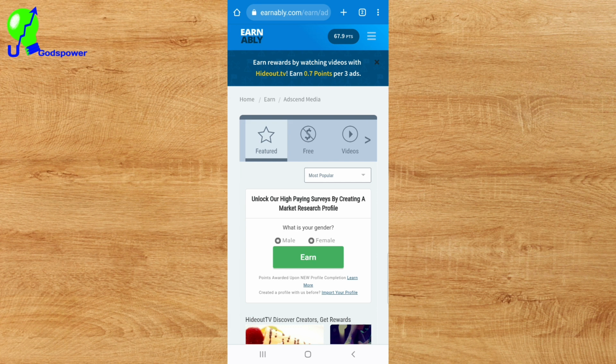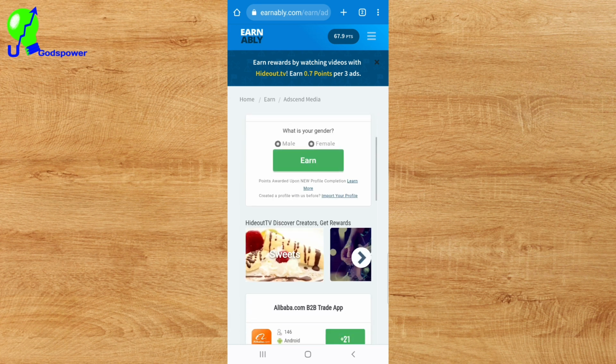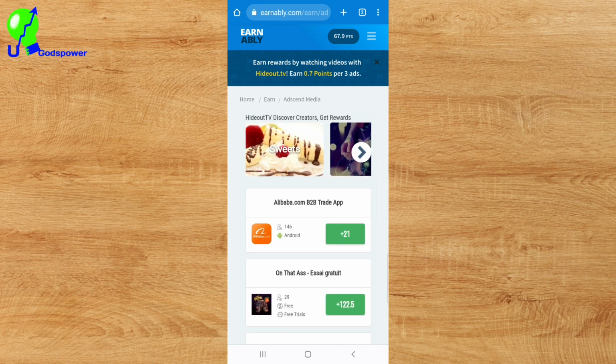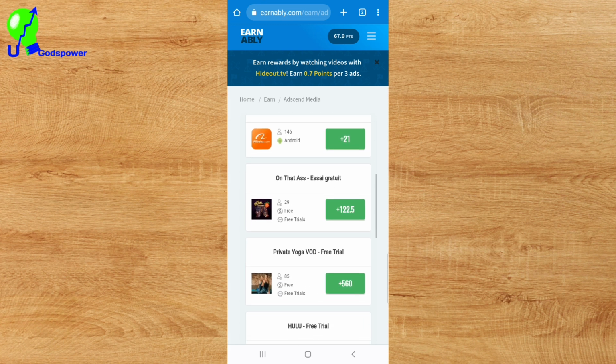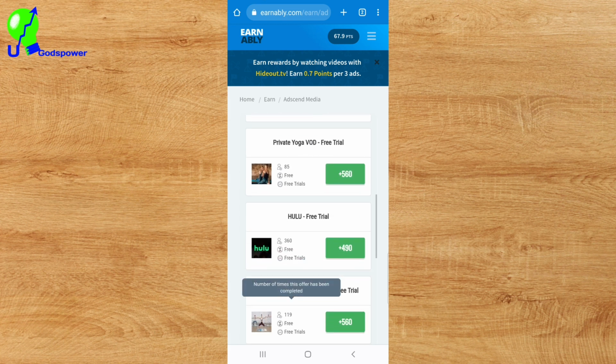So if I click on anything here, let me say for example, you can see this Alibaba application. If I click on this Alibaba application and download it, I will make 21 cents for downloading this Alibaba application. It just keeps on going. So that is how you can make money with this website.